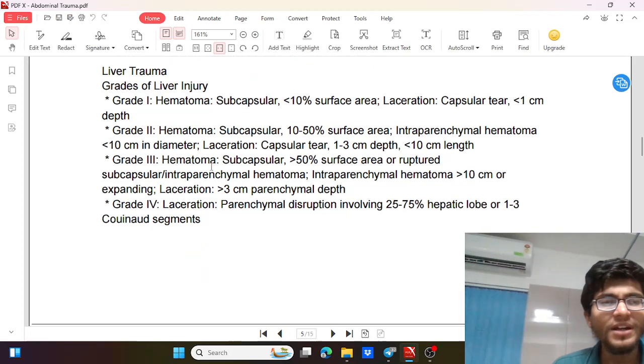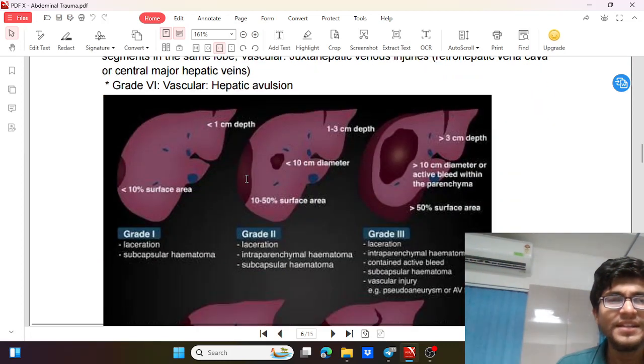Then grade 3 hematoma: subcapsular hematoma more than 50%, intraparenchymal hematoma more than 10 centimeter, and laceration depth more than 3 centimeter. So as we can see in the diagram, in grade 2 it is 1 to 3 centimeter deep, less than 10 centimeter hematoma, and 10 to 50% subcapsular hematoma. And in grade 3, more than 3 centimeter, more than 10 centimeter, and more than 50%. So that is grade 3 trauma.